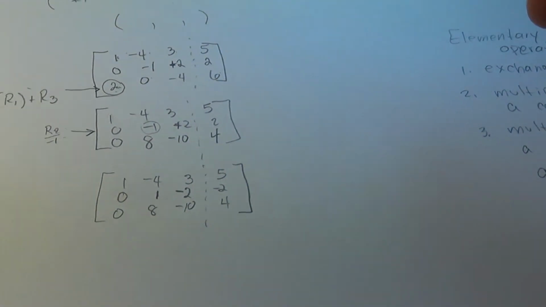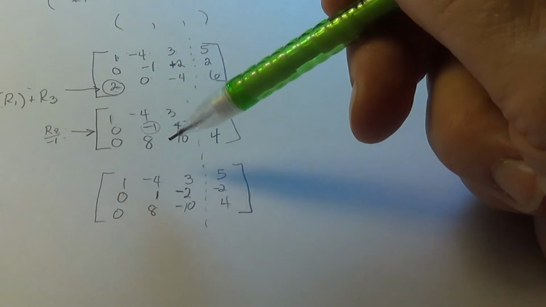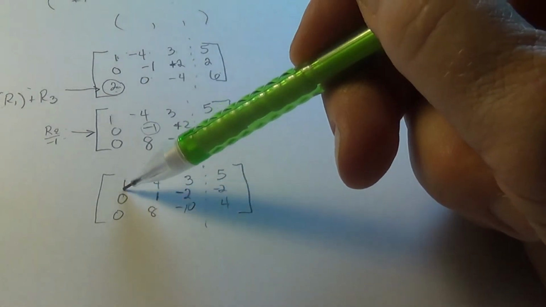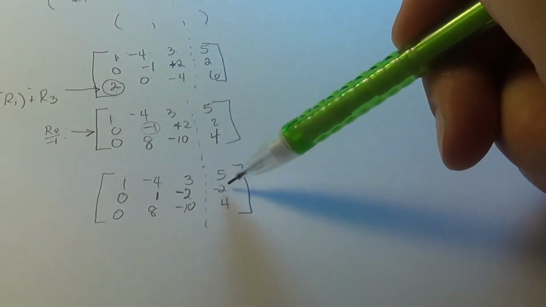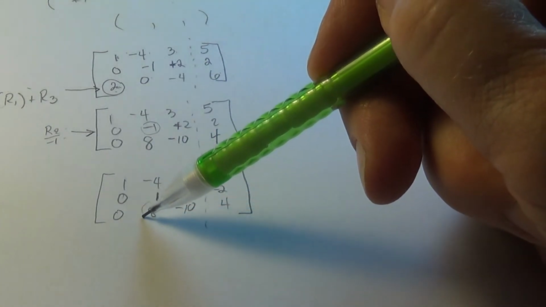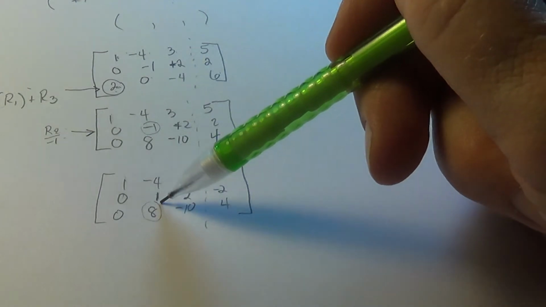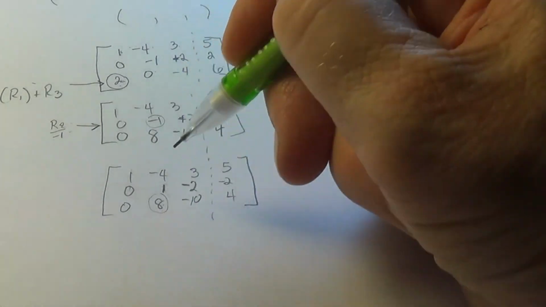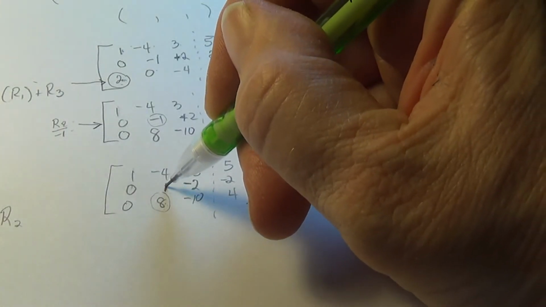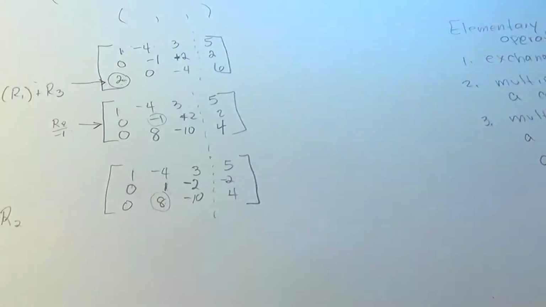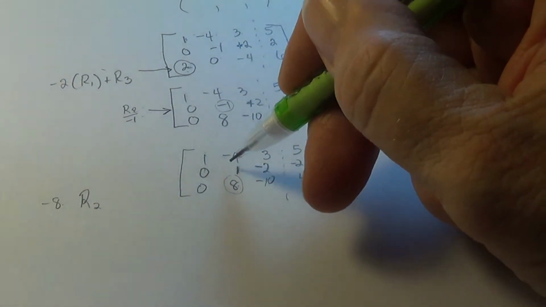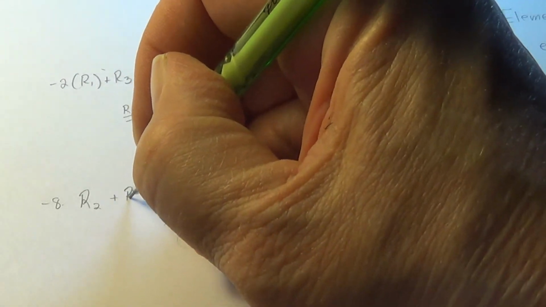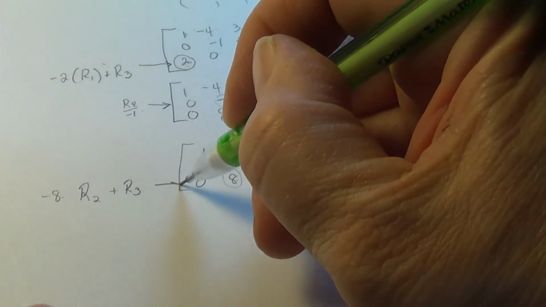Alright, can you foresee what value I will address next? The lead number in this row is 1, the lead number in this row is 1, and in this row, anything under a 1 has to be a 0. So I've got to make that into a 0. The only way I can do that is multiply row 2, because there's a 1 there, by -8 and add it to row 3. Alright, and then I'll be replacing row 3.